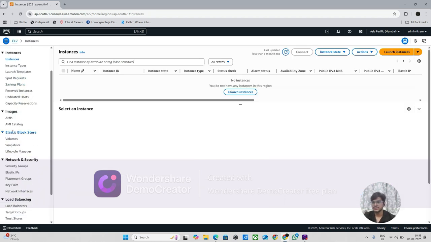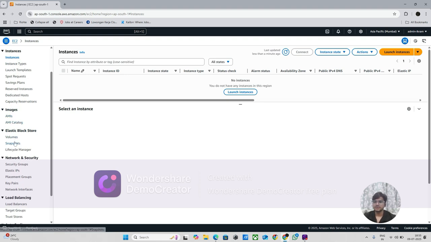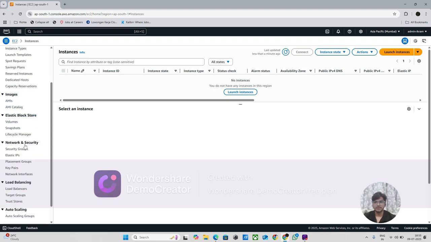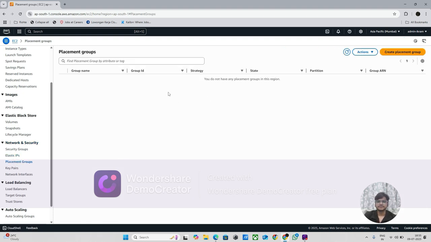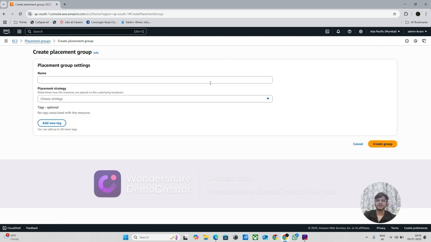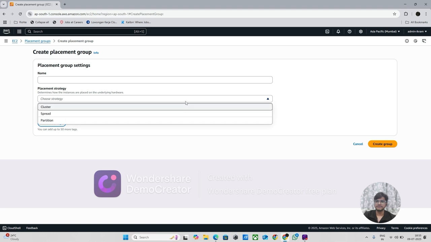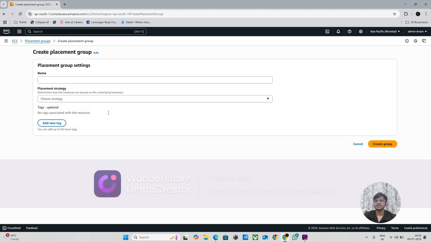Through this you can create your AMI. There is volume, snapshot, we are going to learn afterwards. Security groups, elastic IP, placement groups. In placement groups, we have to create one. So you have to give a name. After that we have to choose spread or cluster. Now you can see it's cluster, spread. Okay, so it's like that.